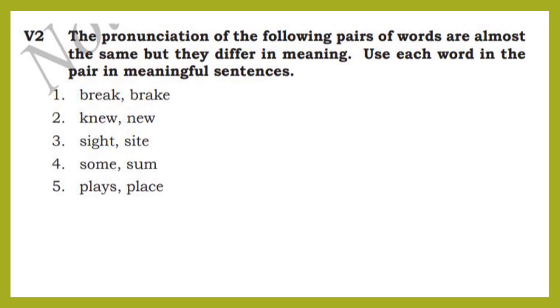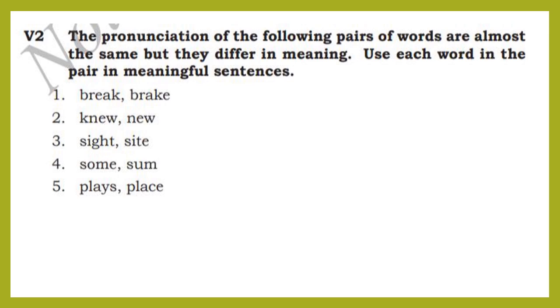B-E-A-R, bear, means a mammal, as a noun. As a verb, it also means to support or carry. Next, B-A-R-E, bare, means uncovered or naked. In this way, each and every word of homophones has different meanings and spellings, but the pronunciation and sounds will be the same.